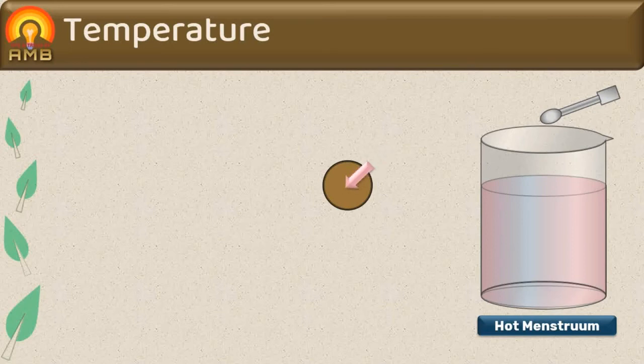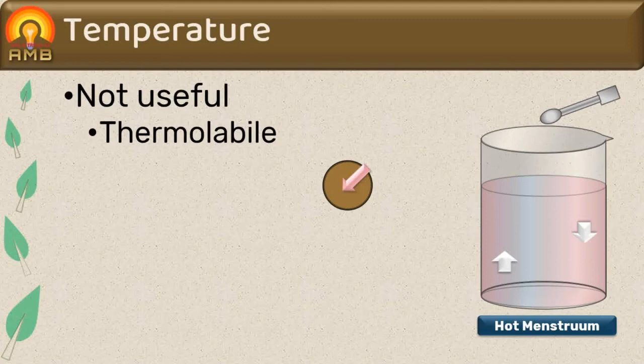Temperature also produces movement of menstruum as menstruum at the surface become cool and heavy and moves down, and hot menstruum moves up. Thus, it leads to agitation of menstruum, which also improves rate of extraction. But temperature cannot be used for extraction of thermolabile substances, as thermolabile substances degrade due to the heating.